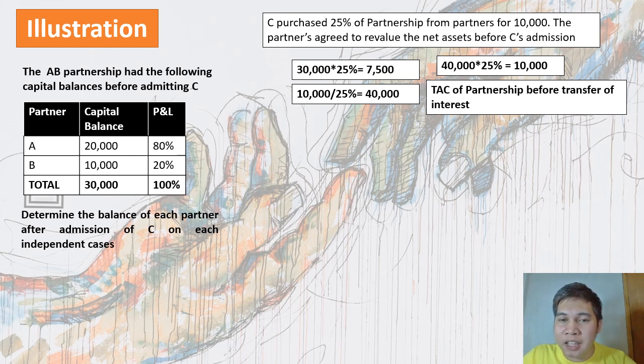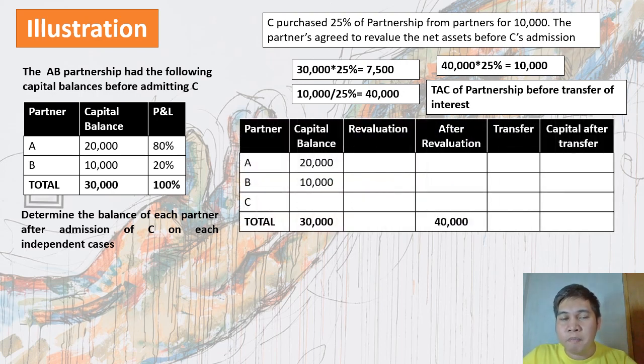So, pag ginawan po natin yung table for proper distribution, partner A, B, and C, capital balance before revaluation and before transfer, 20,000 kay A, 10,000 kay B, so total of 30,000 pesos. So, as we computed earlier, ang total agreed capital ng partnership after revaluation is 40,000 pesos. So, ibig sabihin, i-distribute po natin yung revaluation between the old partners. So, meron tayong A and meron tayong B. So, yung total revaluation po natin, of course, 40,000 minus 30,000. So, ang total revaluation should be recorded is 10,000 pesos.